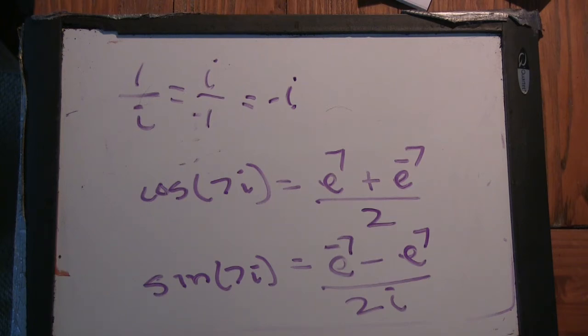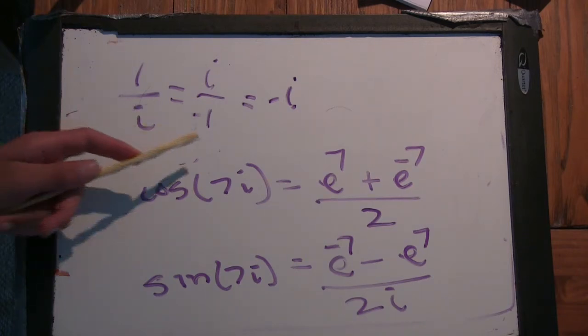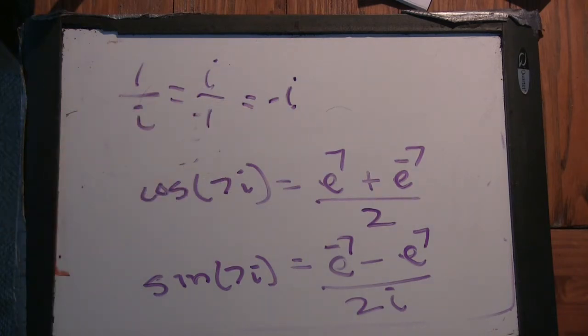Okay. Why does that make sense? Well, it evaluates to minus i, but I guess i kind of rationalizes like a square root would, and then it would be i over i squared.